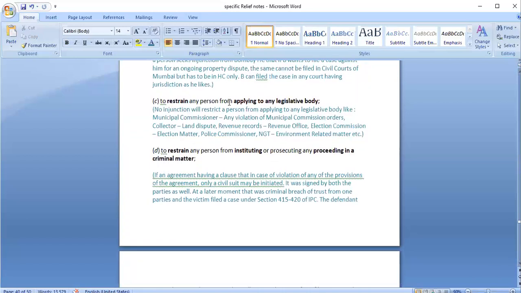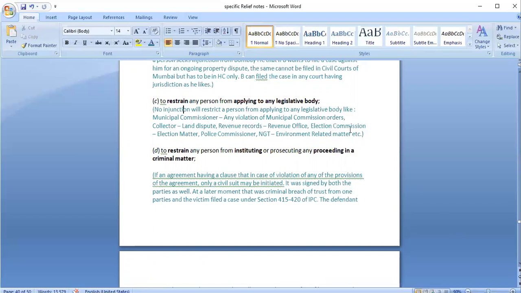Third is to restrain any person from applying to any legislative body. Now, legislative body, as in there are various bodies, various commissions, tribunals, etc. established under different acts, right? For example, there is the municipal commissioner that can take a decision or pass an order regarding any violation of municipal orders. There is a controller that may take a decision regarding land disputes. For revenue records, the revenue office can take a decision.